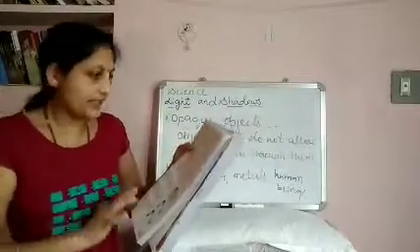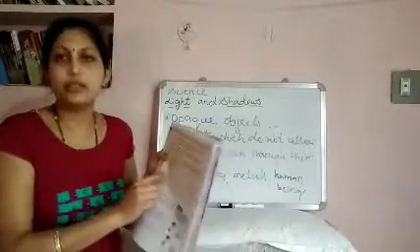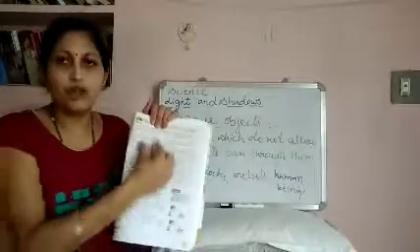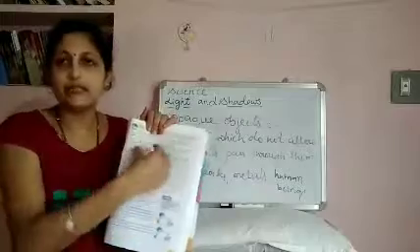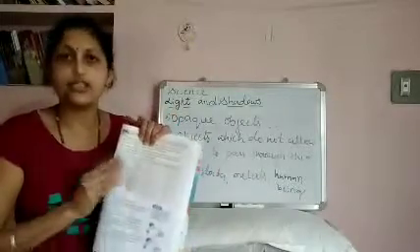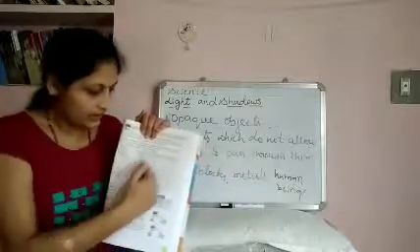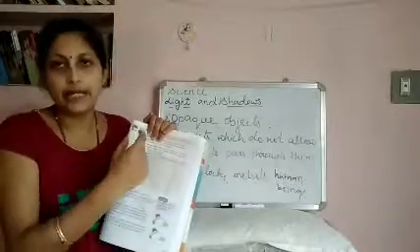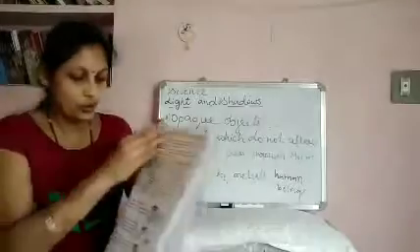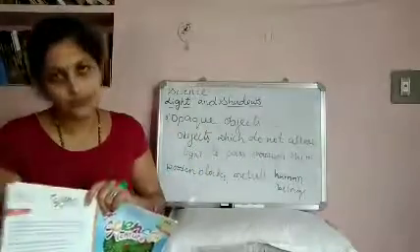Page number 113, so do this experiment on your own. And go through this chapter, read this chapter thoroughly. Thank you.